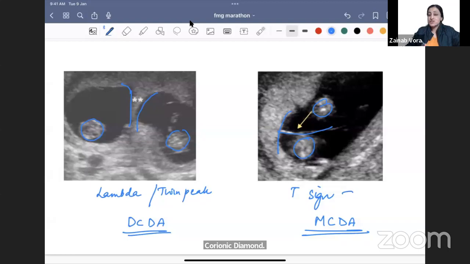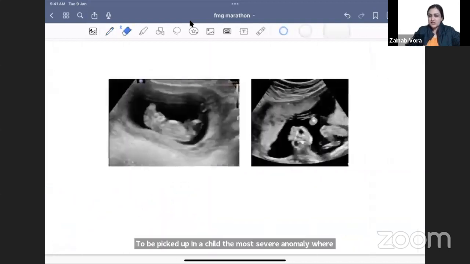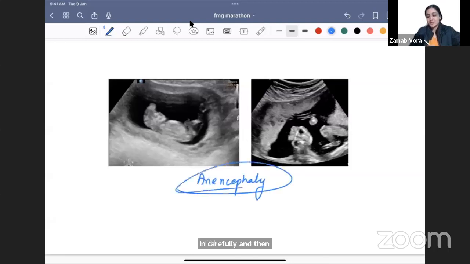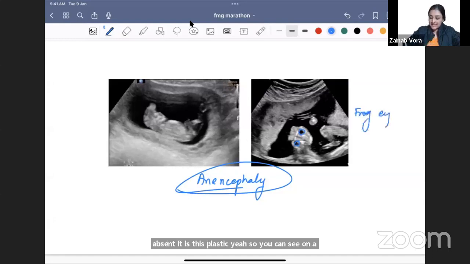The most severe anomaly to be picked up in a child is where there is no brain. The brain is absent, dysplastic. So this is anencephaly. On a coronal view, the eyes become very prominent. This has been called the frog eye sign. However, that's not important. You're seeing that the cranium is not there. So this is anencephaly, is what you have to remember.